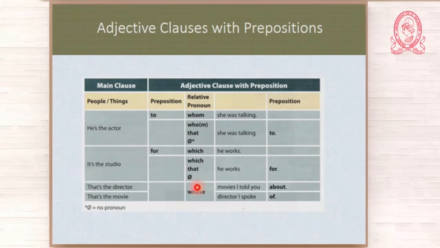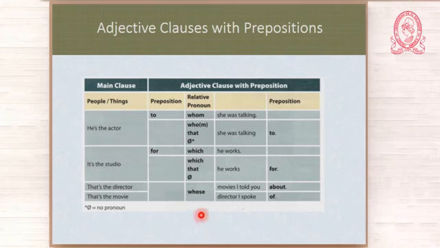So you have here three alternatives. It's the studio which he works for, it's the studio that he works for, or it's the studio he works for. Okay? You have three choices, and then you choose any of them when the preposition is at the end.